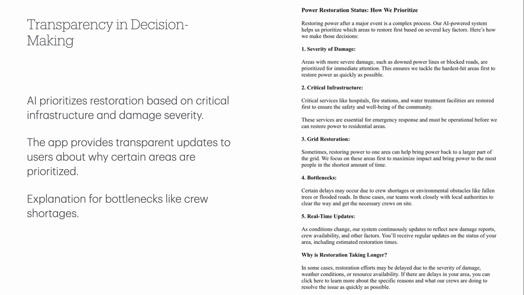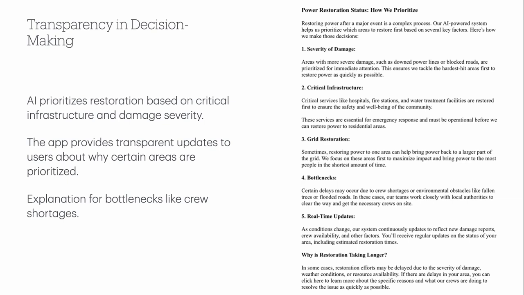So if we were to automate some of that decision-making process on where to restore power, we want to make sure that we're bringing in more visibility into how decisions are made. So for instance, utilities may decide to prioritize areas that can help restore power faster to the grid. Like maybe they're trying to prioritize restoration to critical infrastructure. Or maybe there are very large damages happening to very large transmission towers that they must fix first in order to try and restore power quickly to a large area.